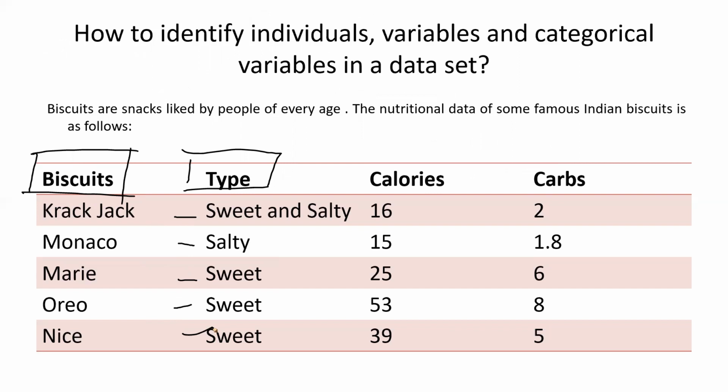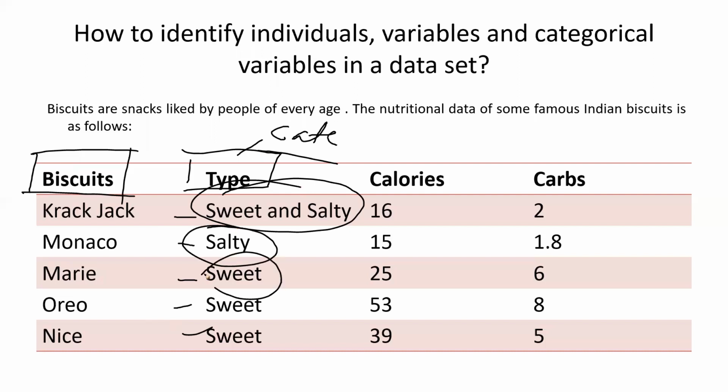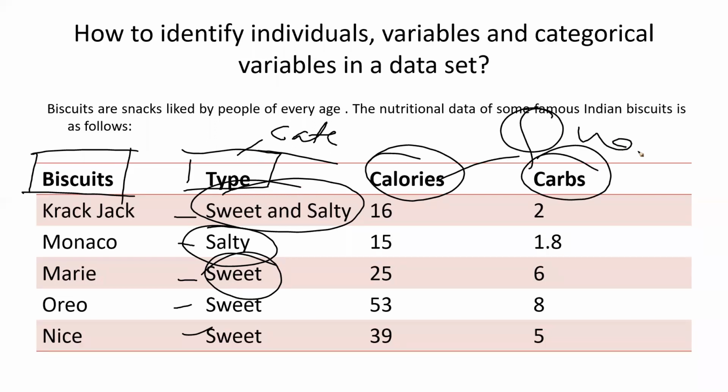So this is definitely categorical data, and it has unique values. One is sweet and salty, second is salty, and third is sweet. These are the three unique values I have in that particular column. And then calories and carbs look like quantitative data, or I can say it's a measure, it's a fact, right?